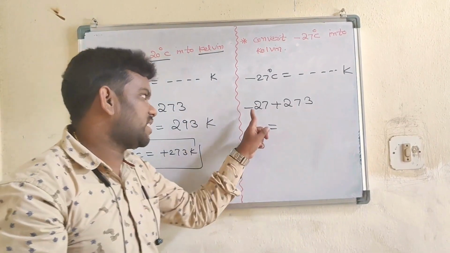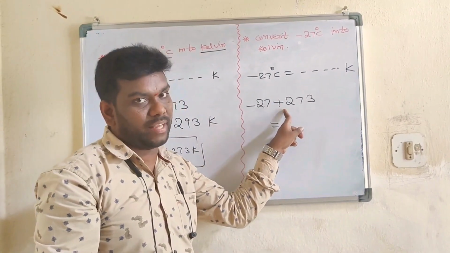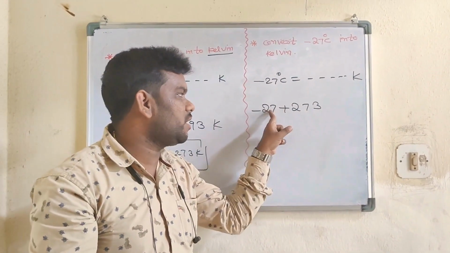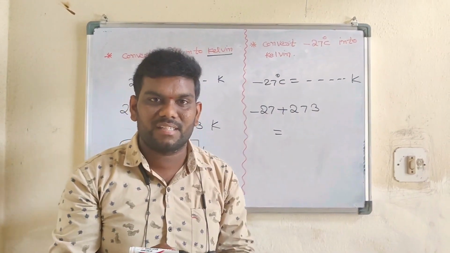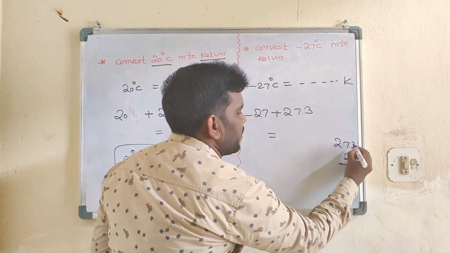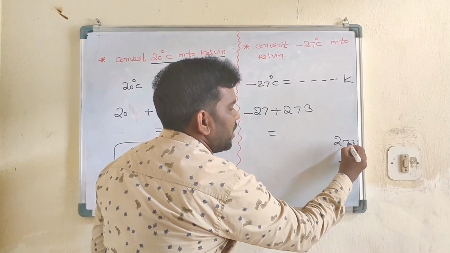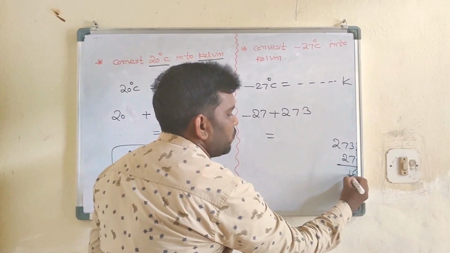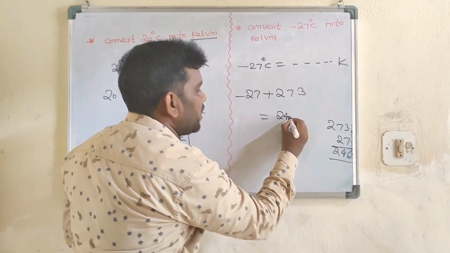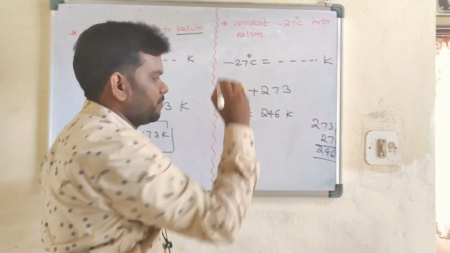So here the symbol is minus, this symbol is plus. So minus into plus is minus. Definitely these two numbers subtract. So 273 minus 27: 3 minus 7, borrow, 6. Here 6 minus 2, 4. Again 2. Yes, what is the answer? 246 kelvins.